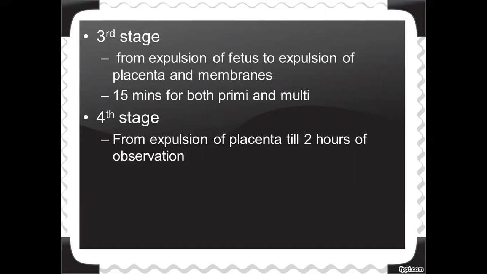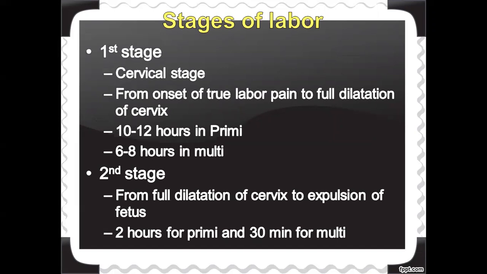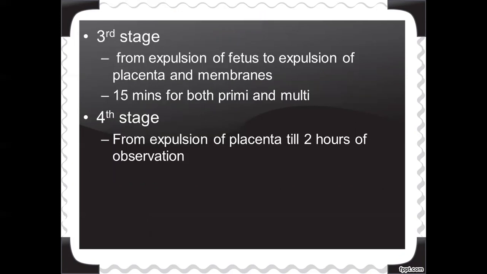So the stages of labor are divided into 4. First stage, the cervical stage, from the true labor pain to the full dilatation of the cervix. Second stage, the fetal stage, from full dilatation of the cervix to the expulsion of the fetus. Third stage, from the expulsion of the fetus to the expulsion of the placenta and membranes. Fourth stage, from the expulsion of the placenta to 2 hours of observation.